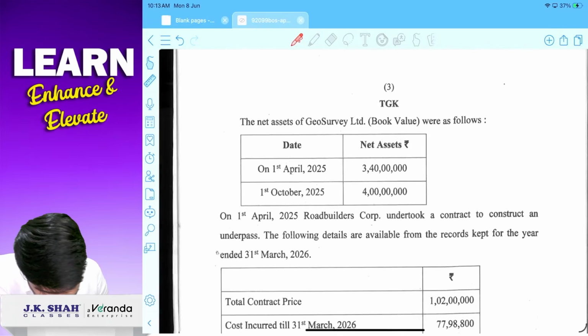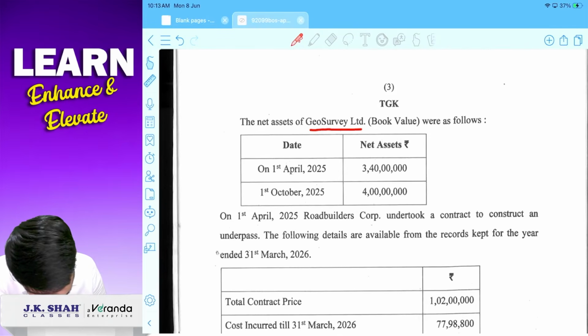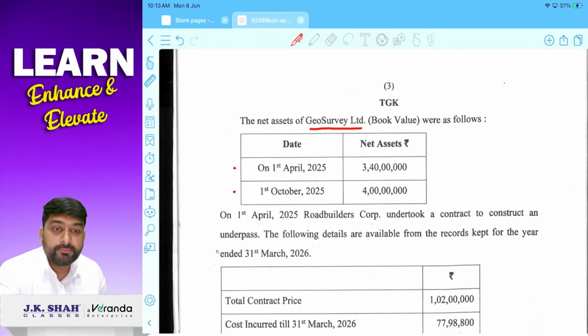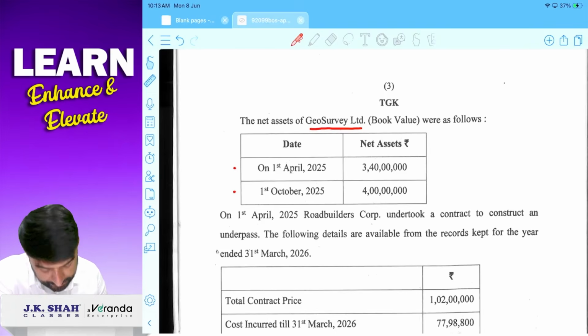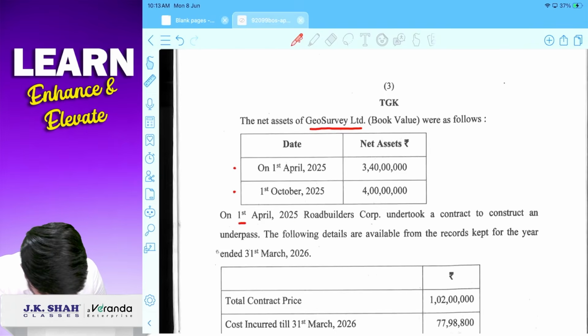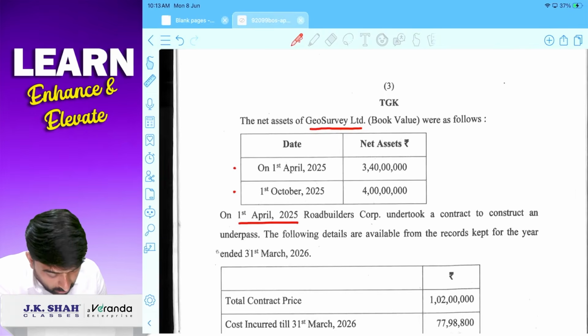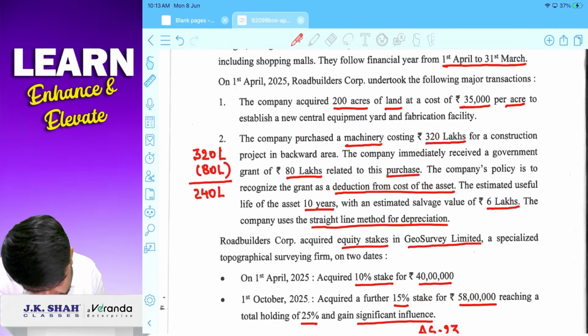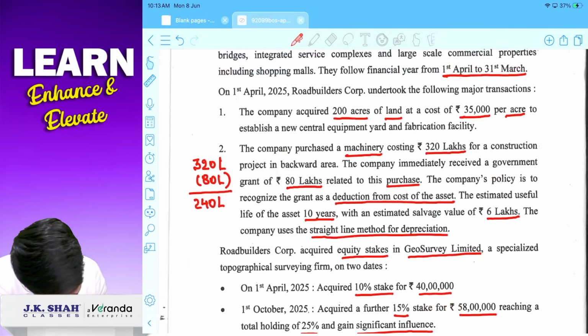The net asset of Geo Survey Limited, that is book value, on 1st April 2025 is 3 crore 40 lakhs and on 1st October 2025 is 4 crore. Agreed? Yeah. On 1st April 2025, Road Builders Corp undertook a contract. मतलब ये particular paragraph, see, this is related with what?